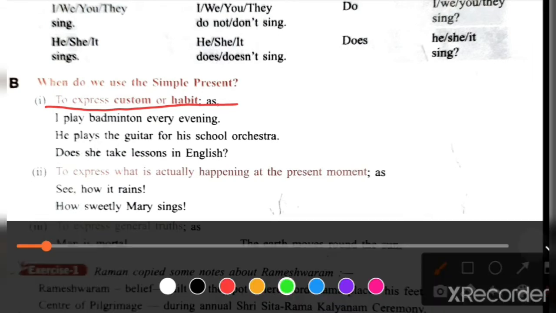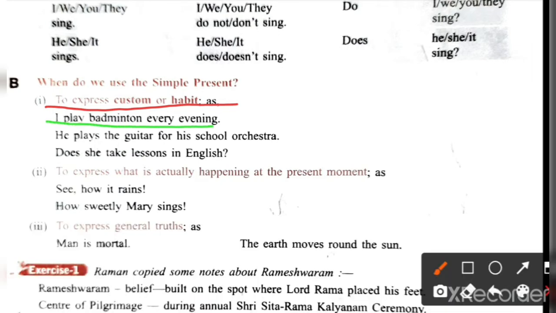See here, I play badminton every evening. Here, playing badminton is a habit, it is routine, so it will be in simple present tense. Then, he plays the guitar for his school orchestra. And does she take lessons in English? So this is the first use, to express custom or habit.